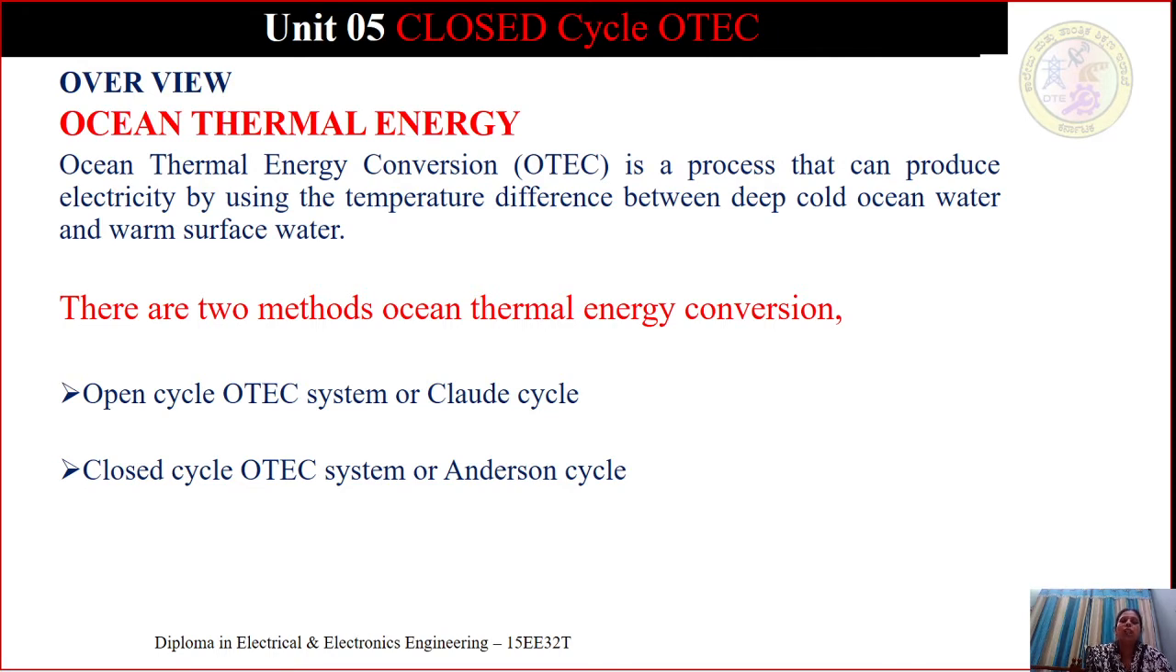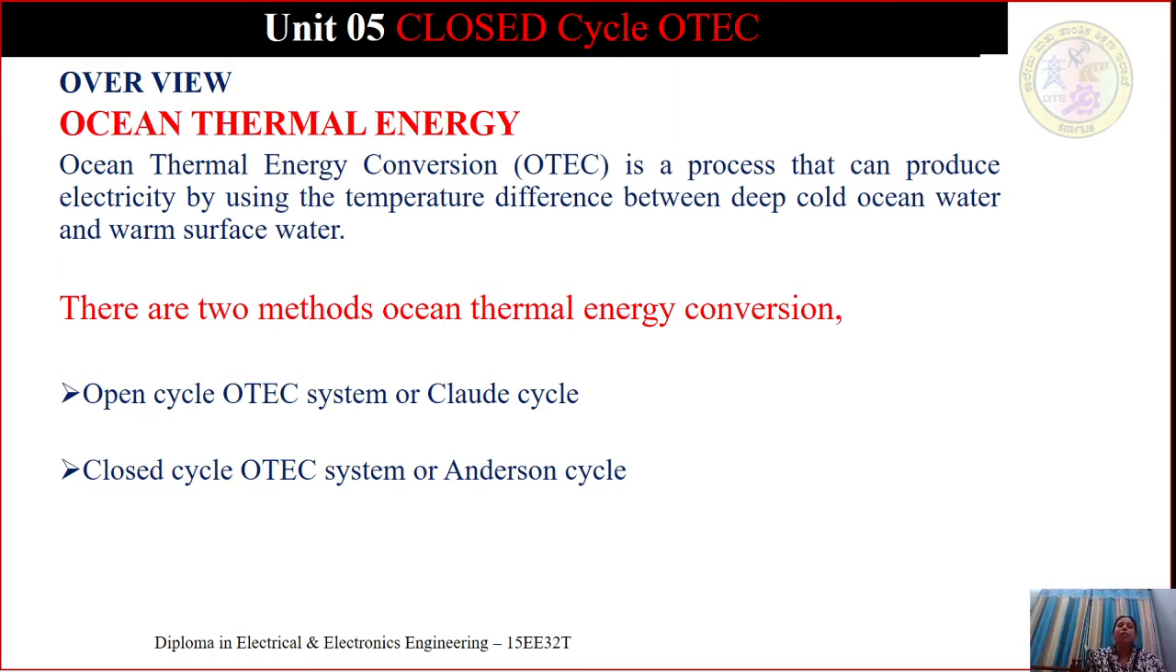So ocean thermal energy is nothing but the process that can produce electricity by using the temperature difference between the deep cold ocean water and the warm surface water. So how can we produce energy? By using the temperature difference between the deep ocean, where there will be cold water, and the upper layer of the ocean, which will be warm surface water. From this temperature difference we can produce electricity.